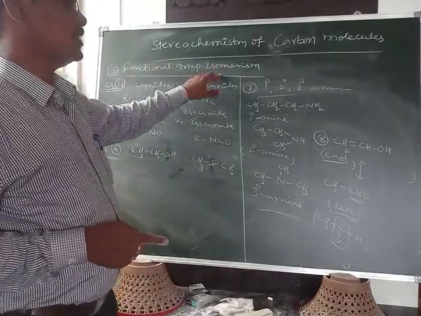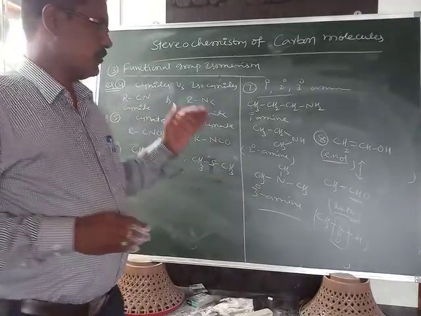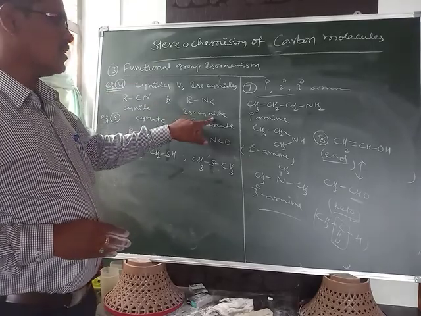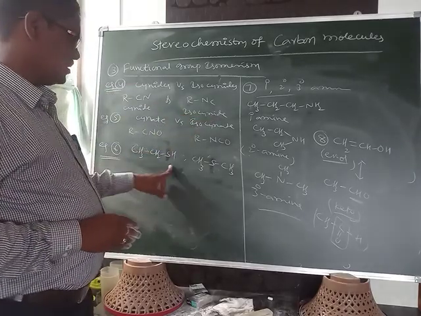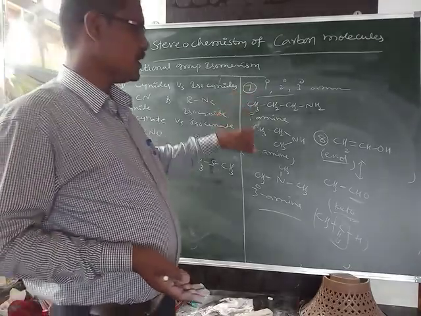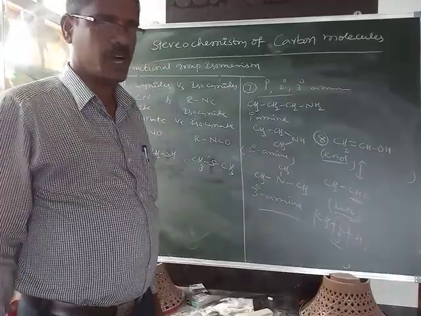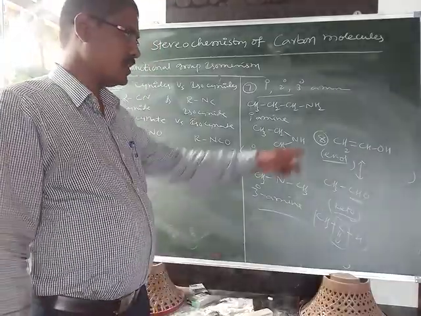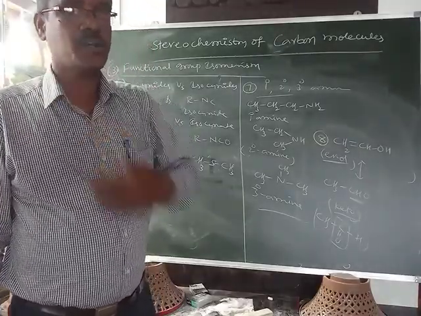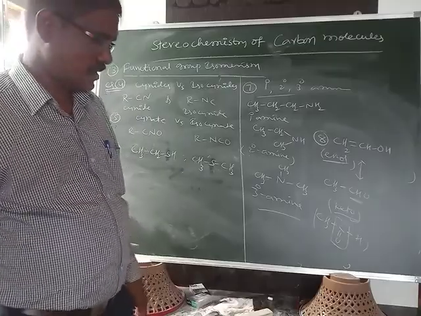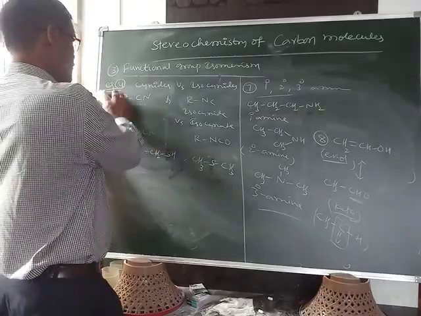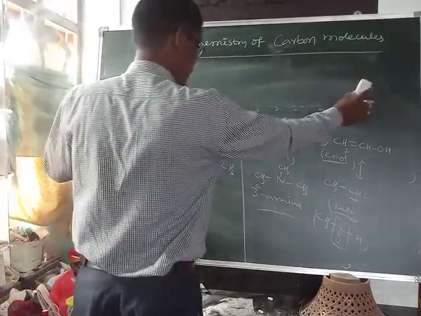In functional group isomerism, cyanide will not interconvert into isocyanide, thioalcohol does not interconvert into thioether, and primary, secondary, tertiary amines do not interconvert into one another. But enol can interconvert into the keto group, which is called tautomerism, already discussed in the previous video on carbonyl compounds. Okay, this is about functional group isomerism.